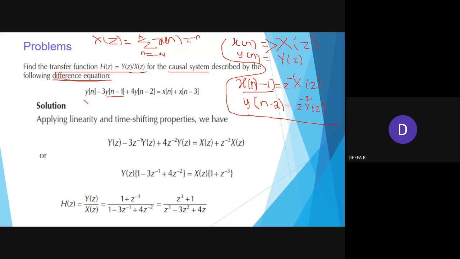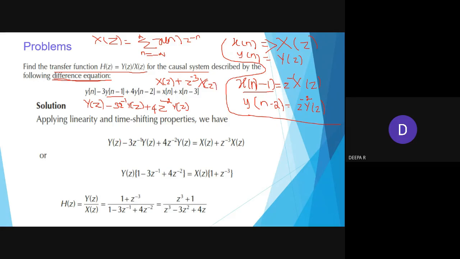Okay, so here it is y(z) minus 3 z inverse y(z). Plus 4, I will be writing for y(n minus 2), so z power minus 2 y(z). Similarly, I will be writing for x(n) on the right side x(z) plus z power minus 3 x(z).